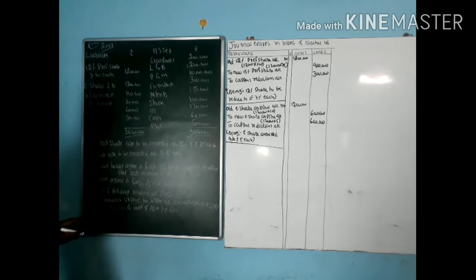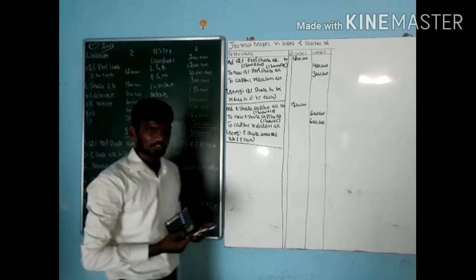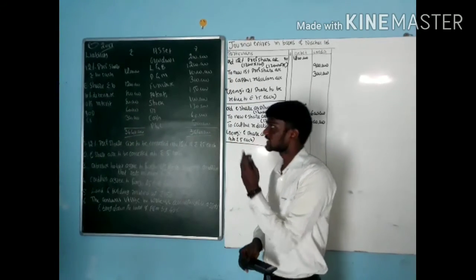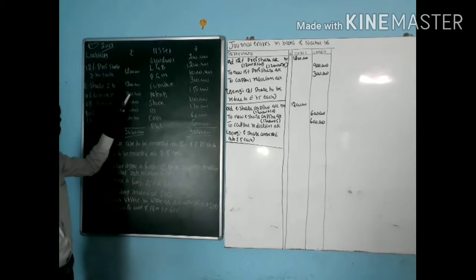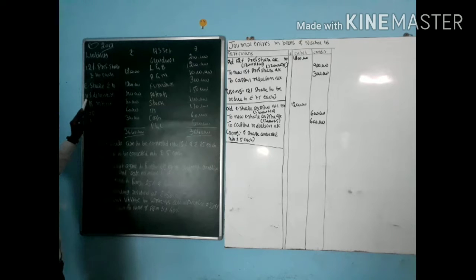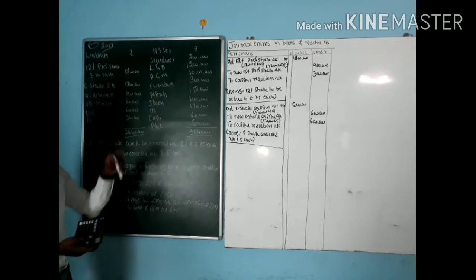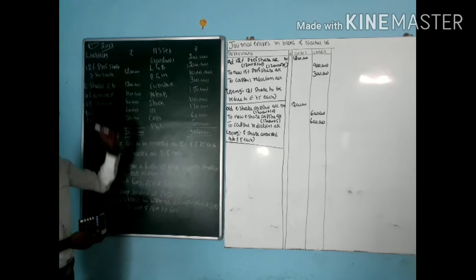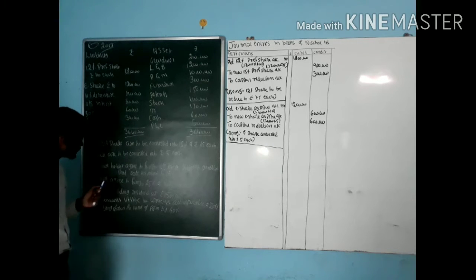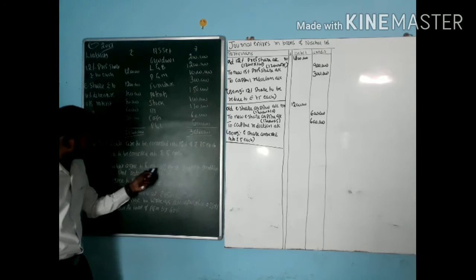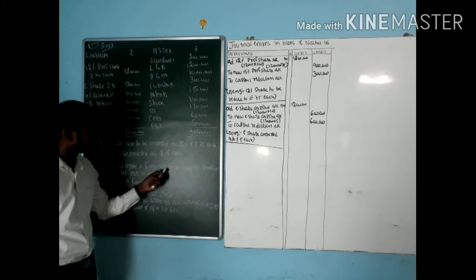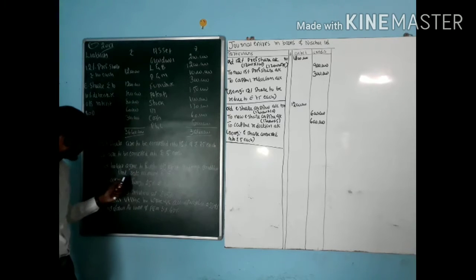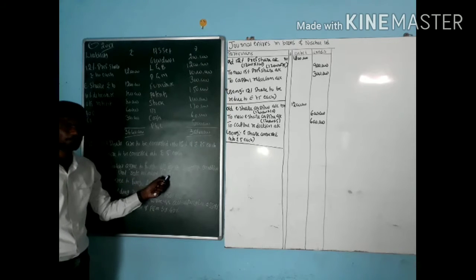Next, the third one: debenture holders agree to forego outstanding interest. In the previous video, we discussed the debenture amount. For example, how much is the debenture amount here? Debenture amount is 8 lakh. How much interest do we have to pay? Interest is 10%. So 8 lakh into 10 percent, we get 80,000. The question is, debenture holders agree to forego outstanding interest. They do not agree to forego the principal amount. They agree to forego only the outstanding interest, subject to the condition that the rate of interest is increased to 15%.